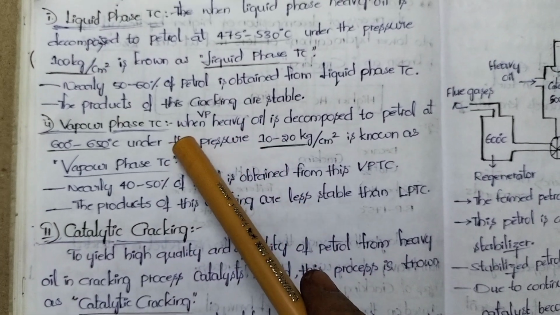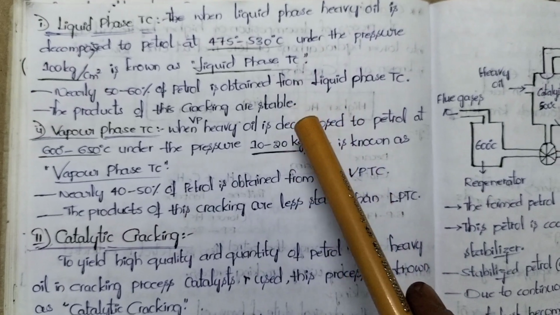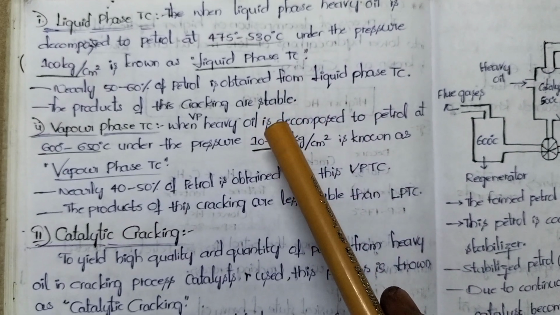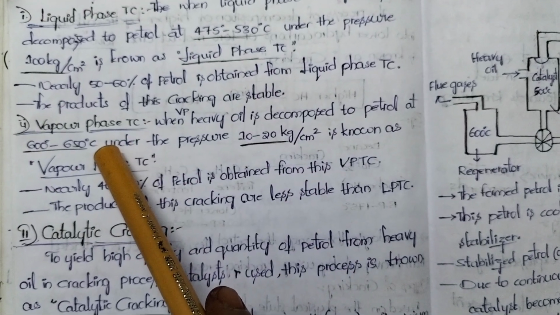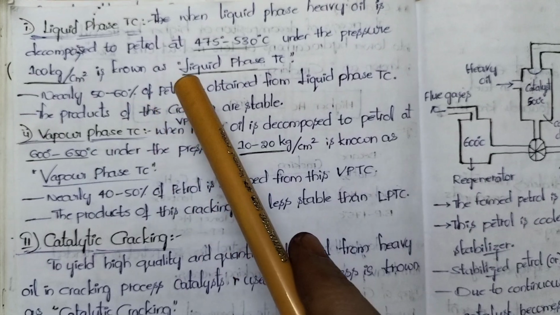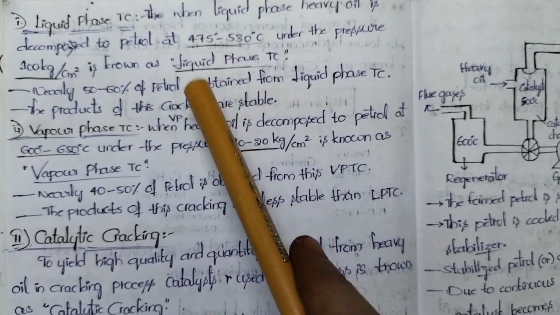If vapor phase heavy oil is decomposed into petrol at high temperature and pressure, that process is called vapor phase thermal cracking.